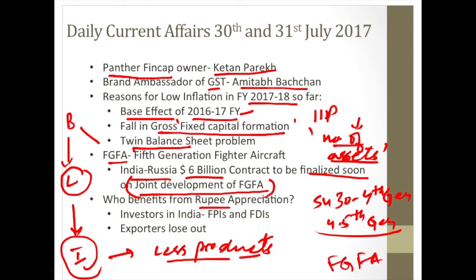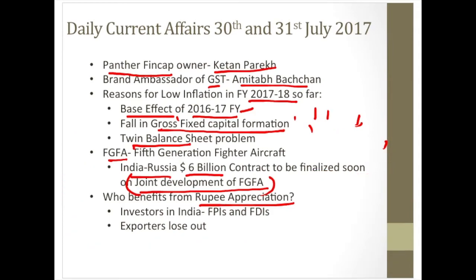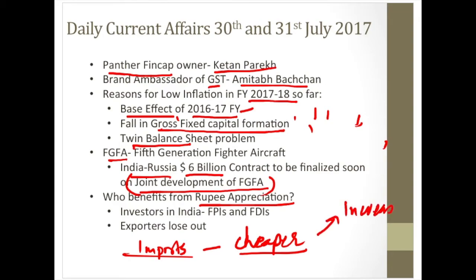Who benefits from rupee appreciation? This is important to remember. So, rupee appreciation has the following impacts on exports and imports. Let's take the easier ones first. Imports become cheaper. So, whatever luxurious imports we are taking into the country become more attractive and increase, but whatever necessary imports we are carrying out, like oil imports, they become cheaper and therefore our trade deficit also goes down. So, this is how imports help the economy as well.